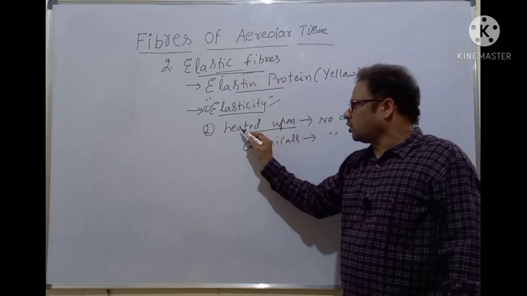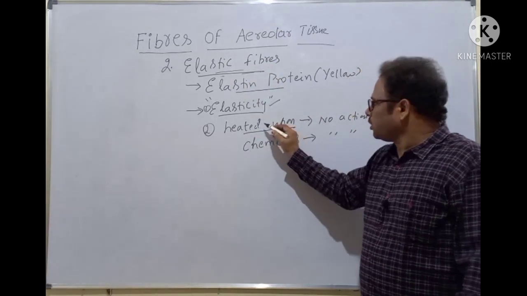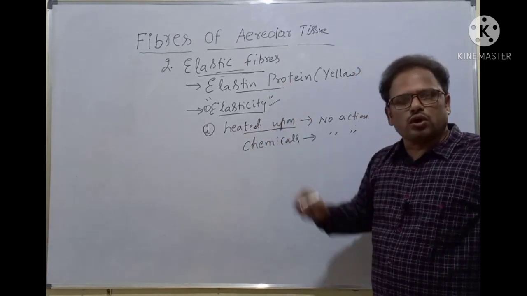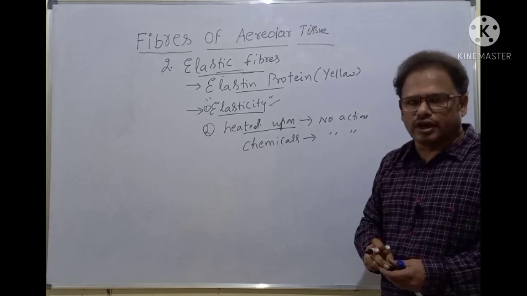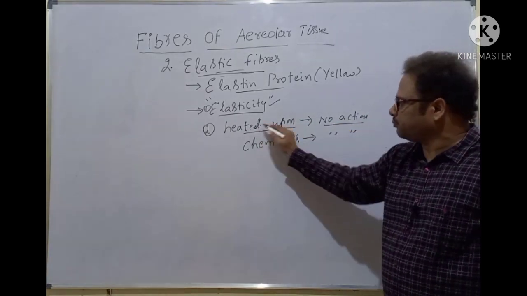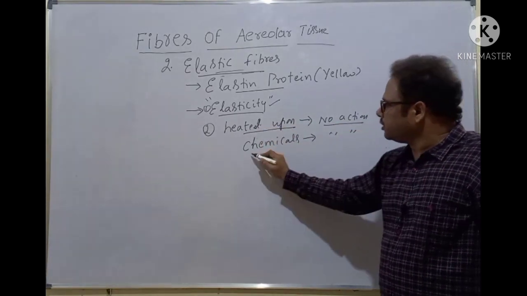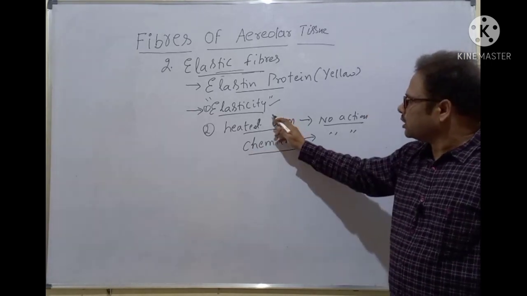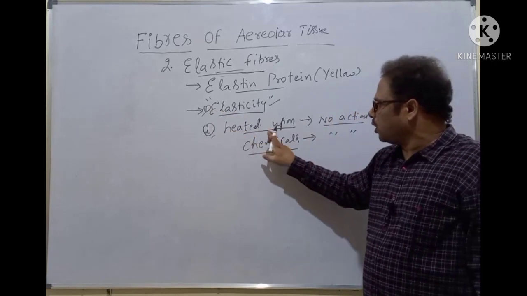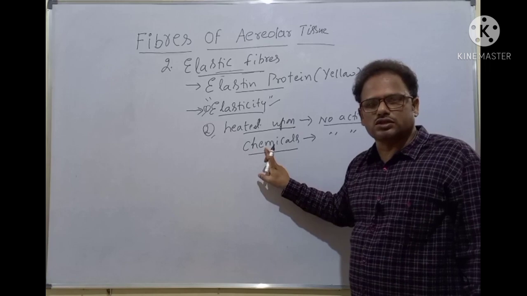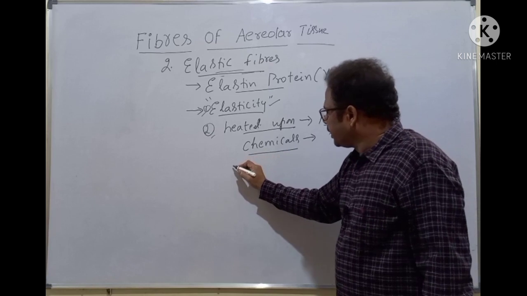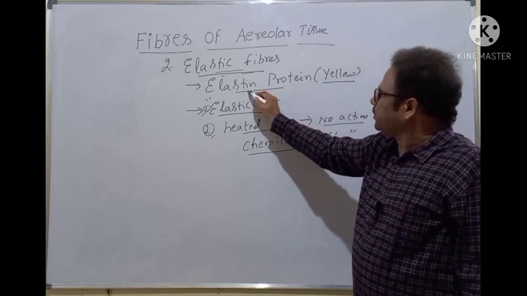The elastic fibers do not respond to the heat. Collagen fibers do respond to the heat. Just now I told you, the collagen fibers respond to the heat and form a substance called gelatin. Whereas elastic fibers do not respond, no action when heated upon, and no action when put to alkali chemicals. That's the next property. First property is elasticity. Next one is no action when heated, no action when put to chemicals, alkali chemicals for example. Clear? These are the properties. Yellowish color, made of the elastin protein.